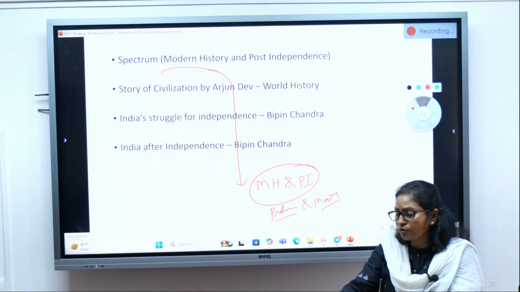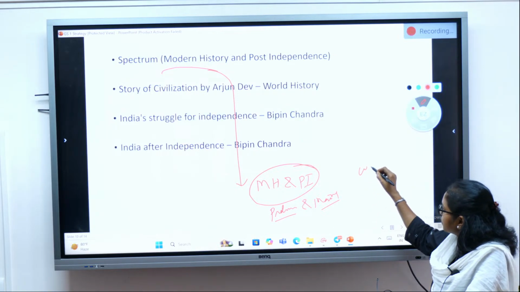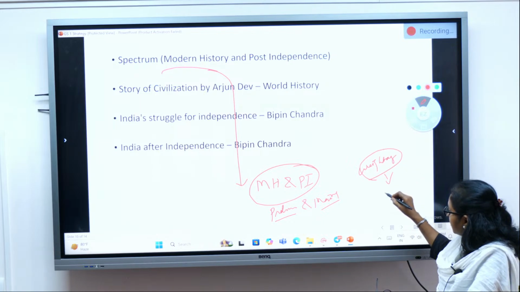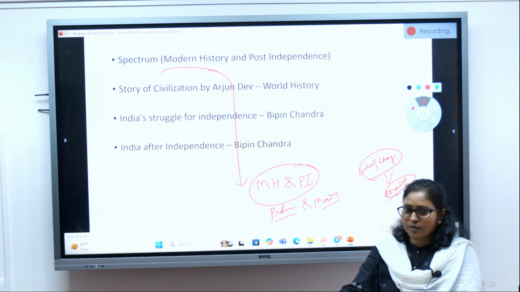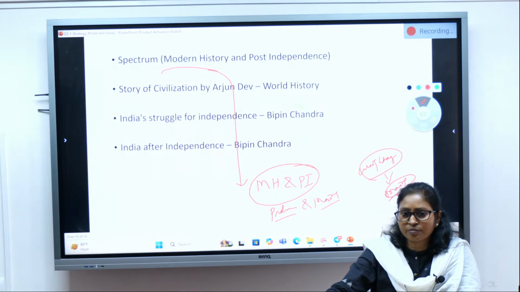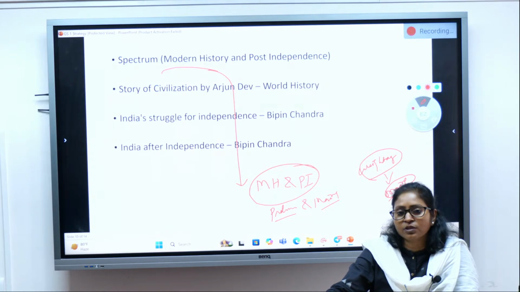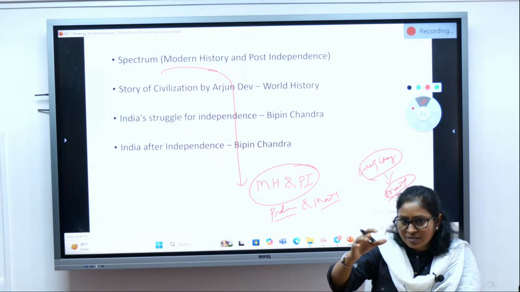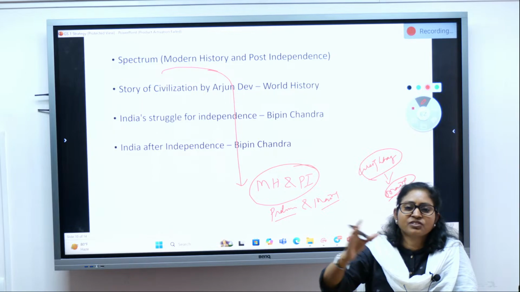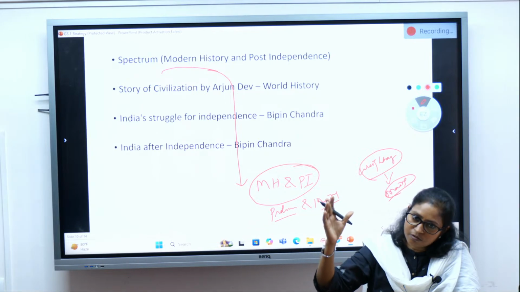You should also look at the weightage given to each section, particularly in your mains. In mains also, different weightages are given. More questions are coming from art and culture and modern history. Few questions are coming from post-independent and world history, which have comparatively much less weightage in your mains.